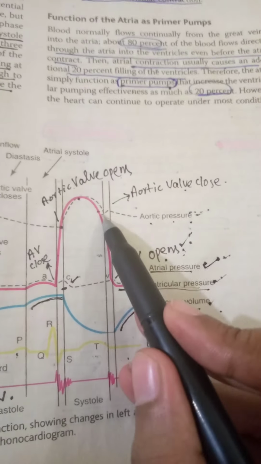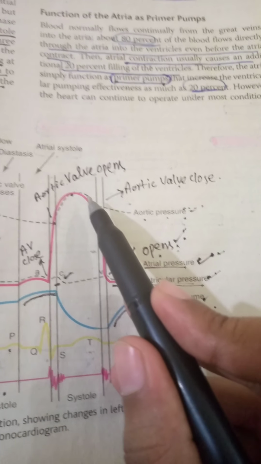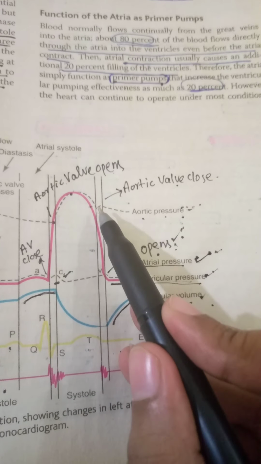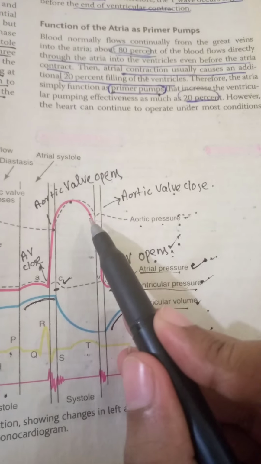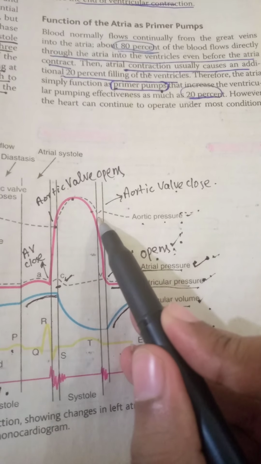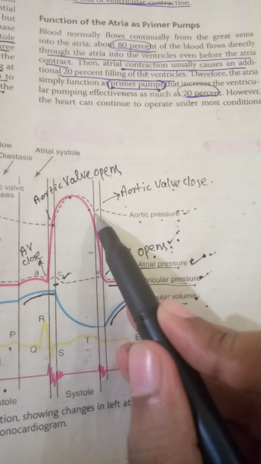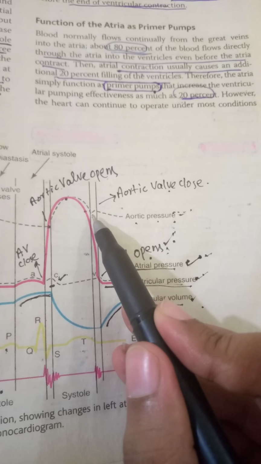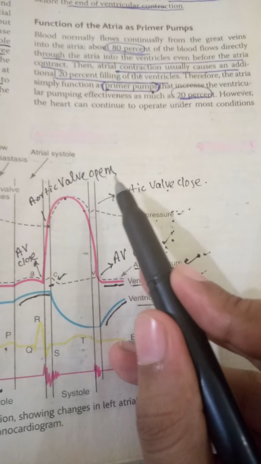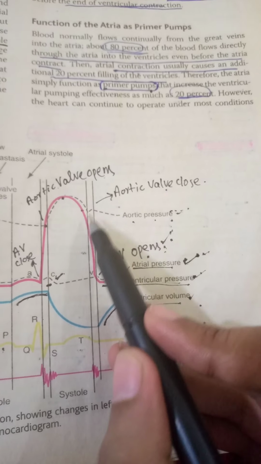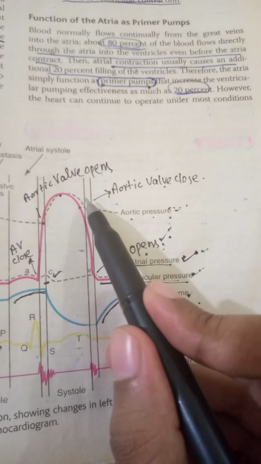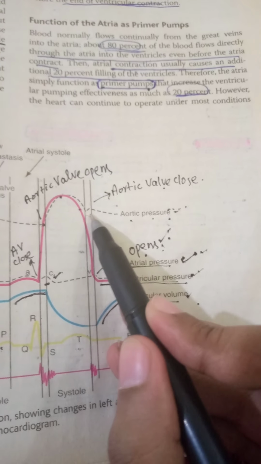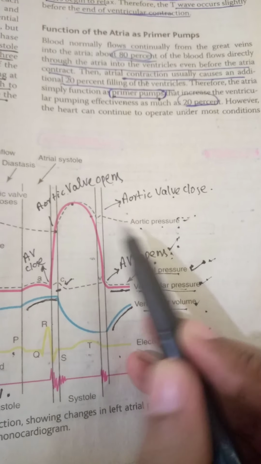After the ejection of blood, here occurs, at this aortic pressure curve, aortic valve closure. This aortic valve closure leads to an incisura, that is, pressure changes, which occurs because the blood tends to backflow from the aorta into the ventricle, and this pressure change occurs here in the aortic pressure curve.